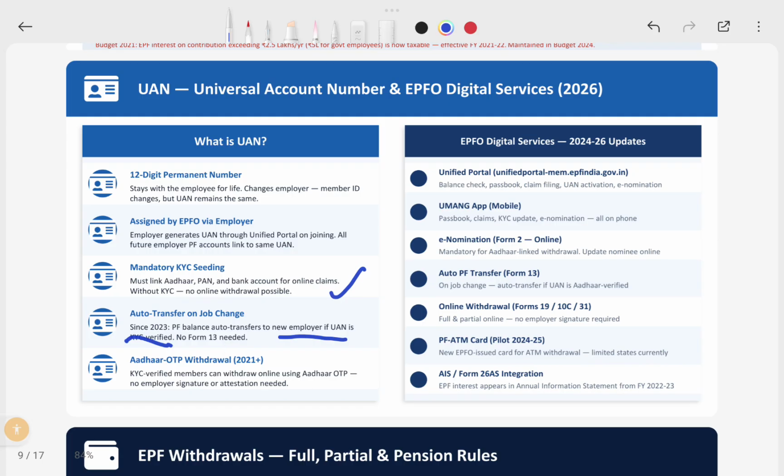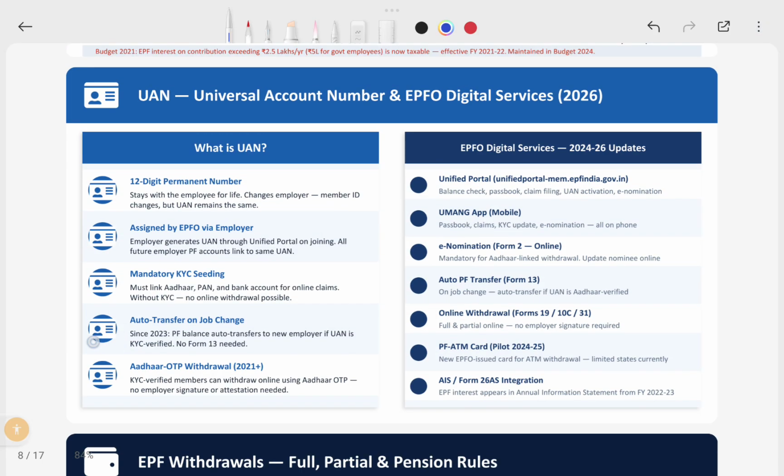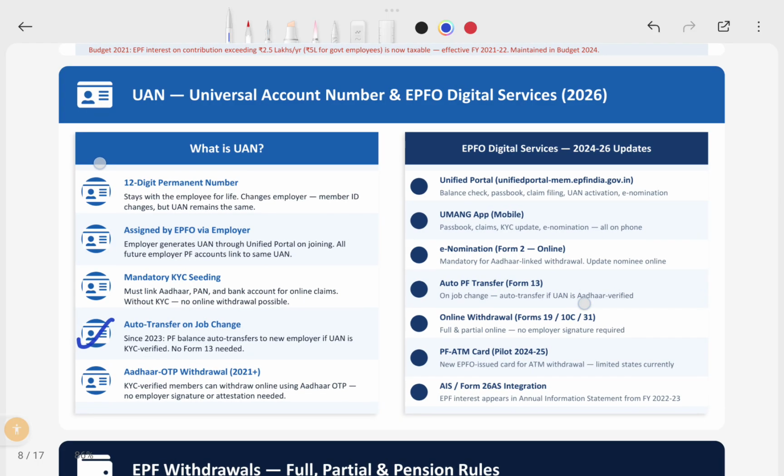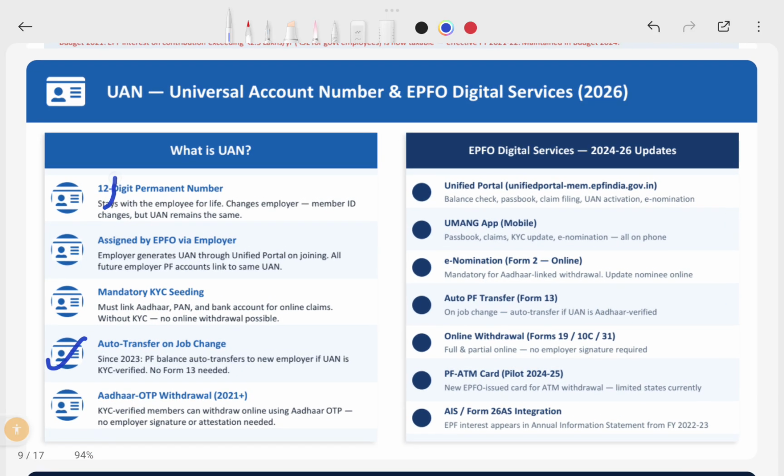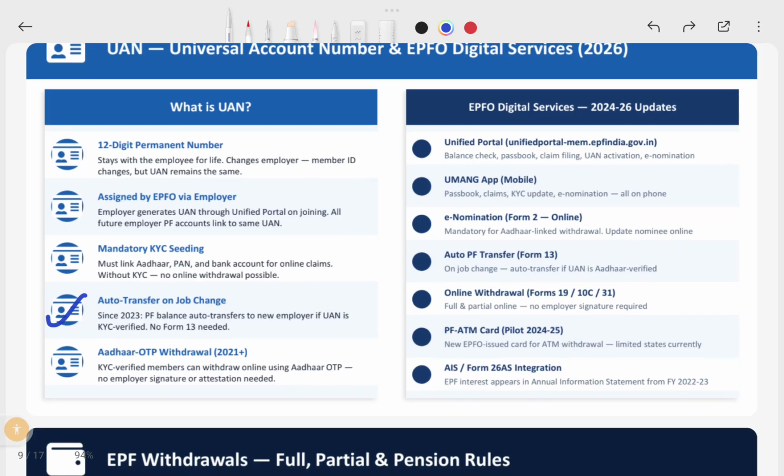There is no form required for that. Earlier, we needed to submit a form to transfer the PF accounts. Now you can easily transfer your old PF balance online to the new employer balance, I mean from the old company to the new company, without any forms. So OTPs for withdrawals are mandatory for now.